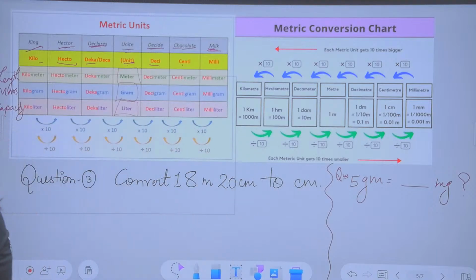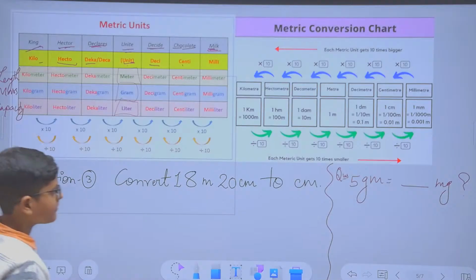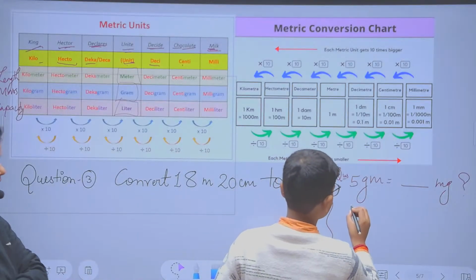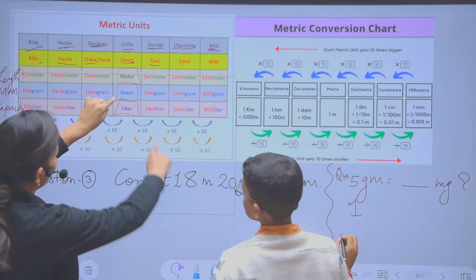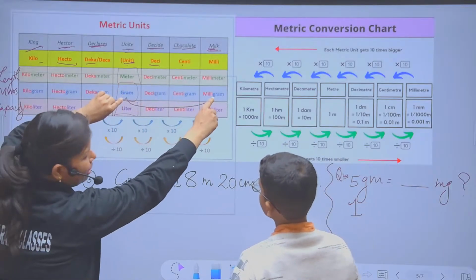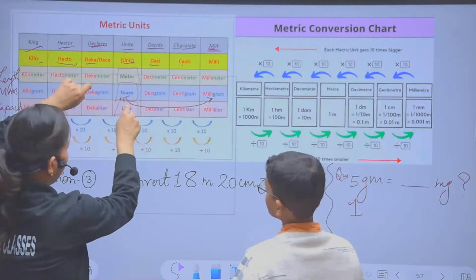Again, one of my students is raising a hand. Yes, please. The same student will solve the problem. Just do proper steps to solve that one. Here, I have asked with gram. You have gram to milligram. Please, audience, look here.